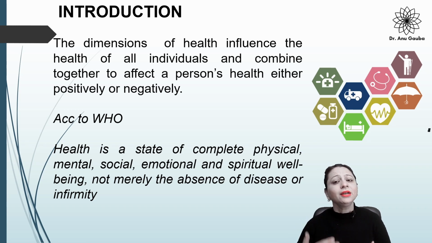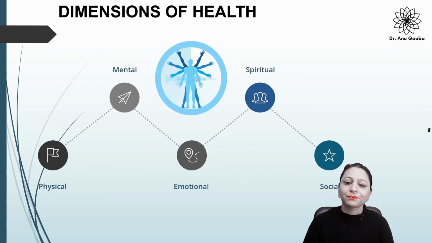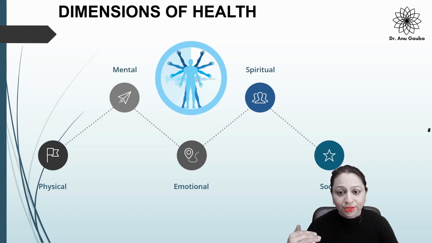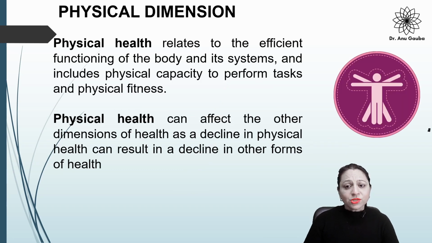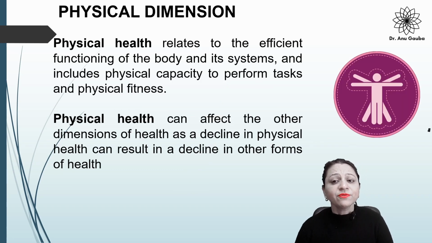Now we will learn the dimensions of health one by one. So the dimensions of health include physical dimension, mental dimension, emotional dimension, spiritual dimension, and social dimension, right? Now, the first one is physical dimension. Now, what is physical dimension?